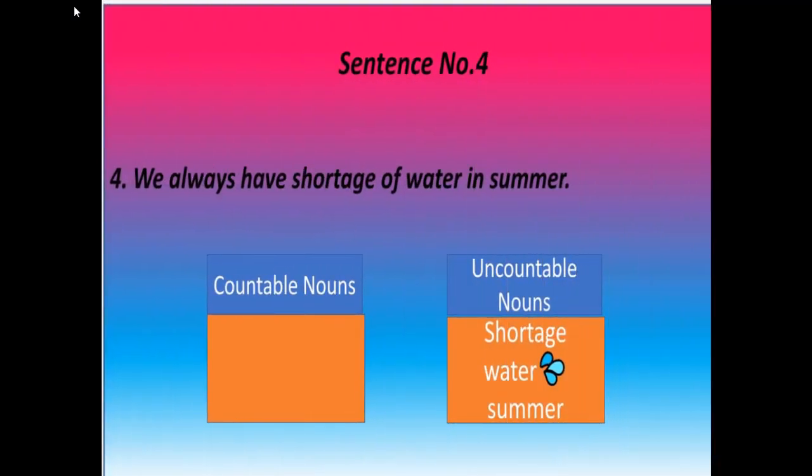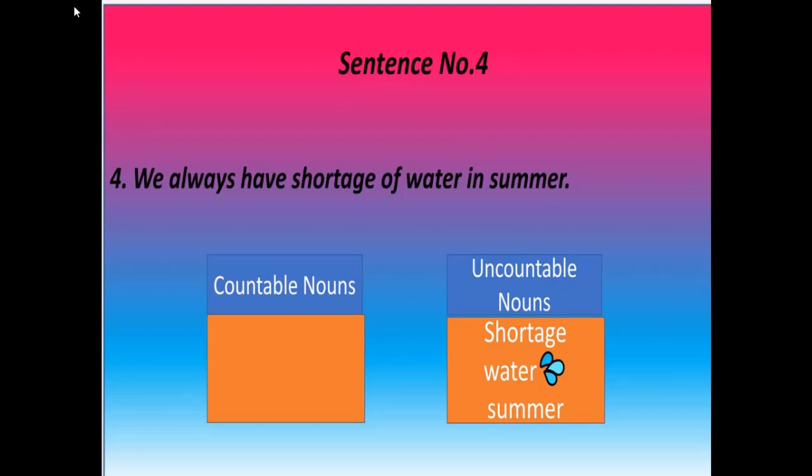Dear students, we will move towards the sentence number 4. We always have shortage of water in summer. Students, can you tell me how many nouns are there in this sentence? Yes, your answer is right. There are 3 nouns in this sentence. Now you will tell me these 3 nouns are countable or uncountable.